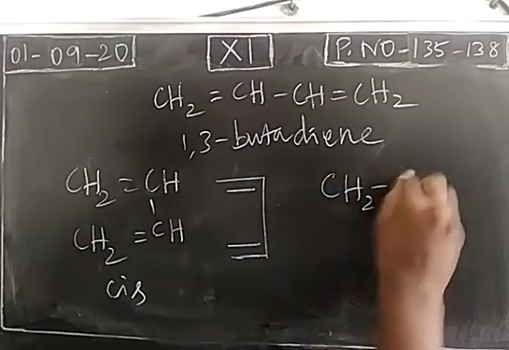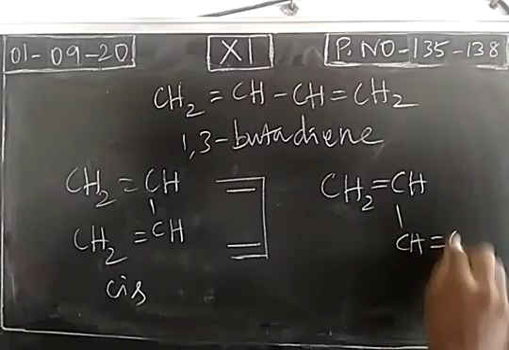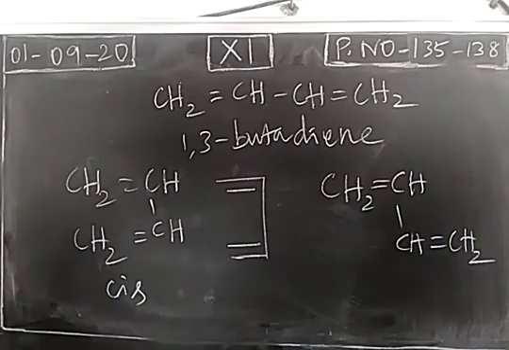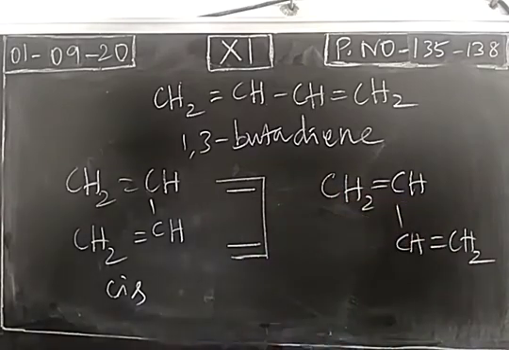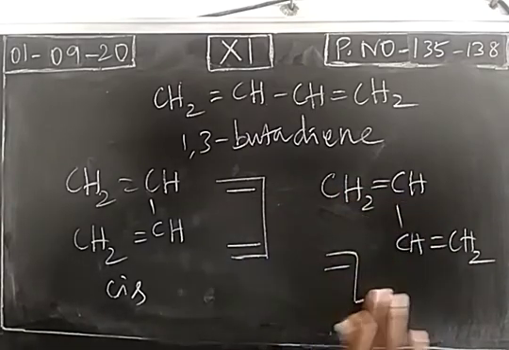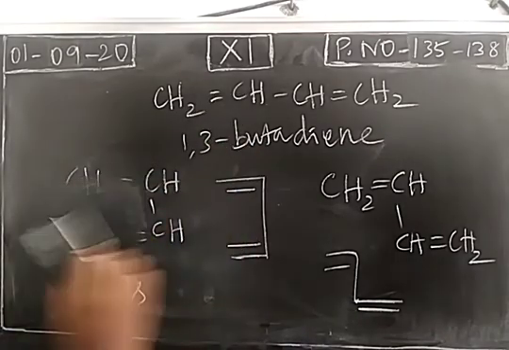Trans 1,3-butadiene means this one. This is trans. So methylene groups are on opposite side. So this is trans. So using bond line structure, we can represent like this. So these two are cis and trans isomers of the compound 1,3-butadiene.